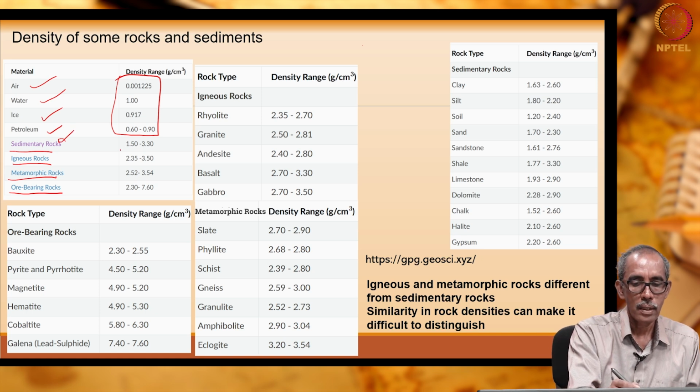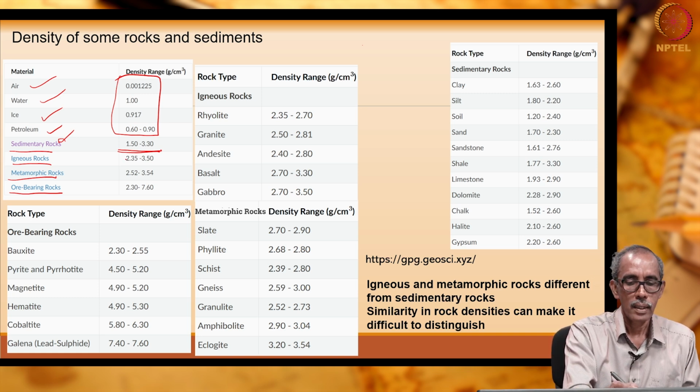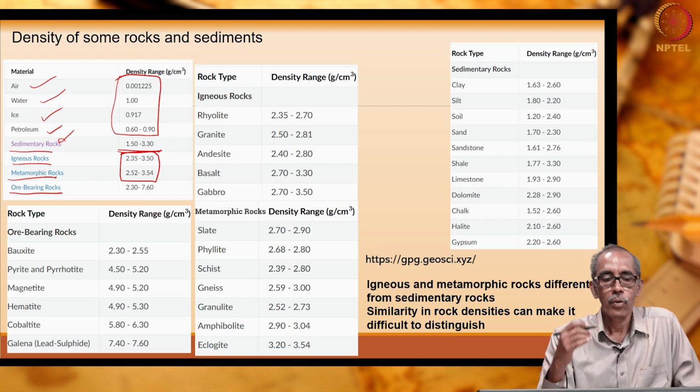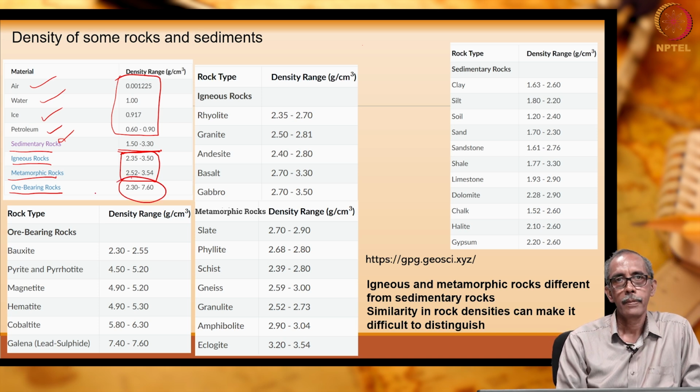Among these, sedimentary rocks have comparatively lower density. Igneous and metamorphic rocks have more or less the same density. Ore bearing rocks have very high density.